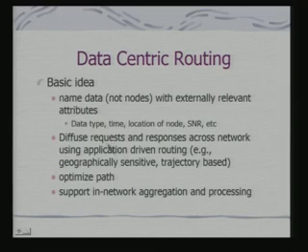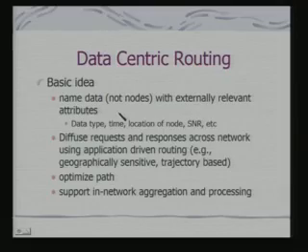Now, in data centric routing, we name data and not nodes, with externally relevant attributes. If the data is being transferred across the network, that means data is diffusing through the network, and any node which needs the data can make use of these attributes and start using the data.